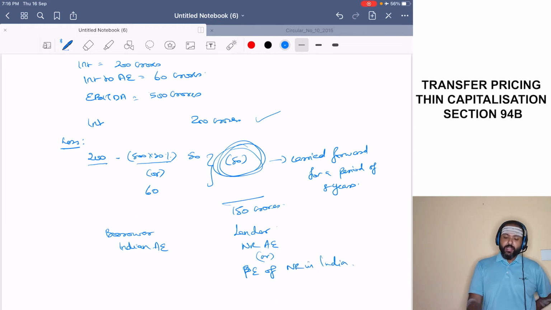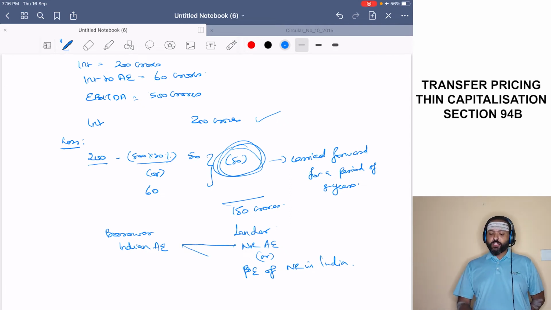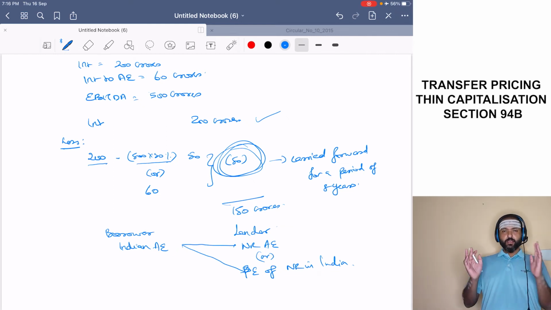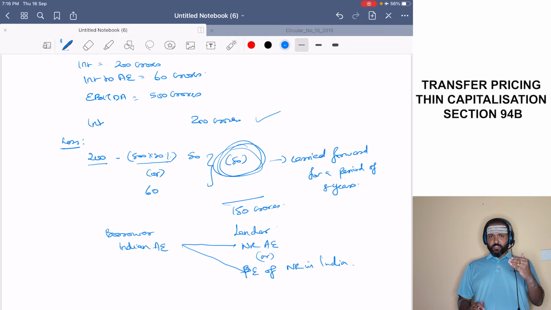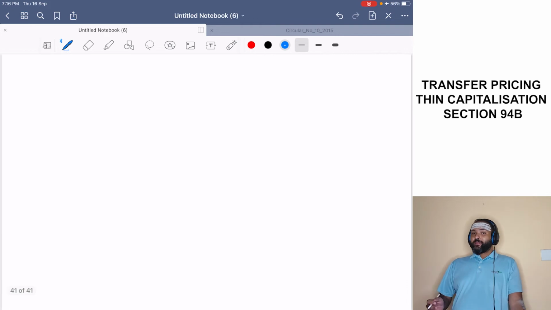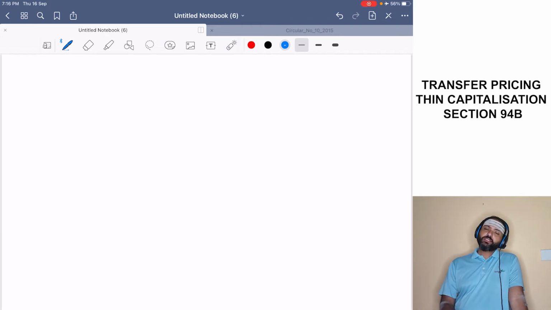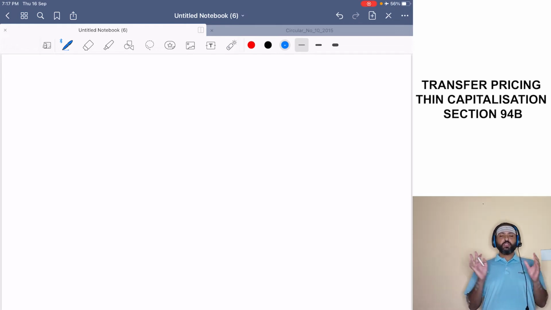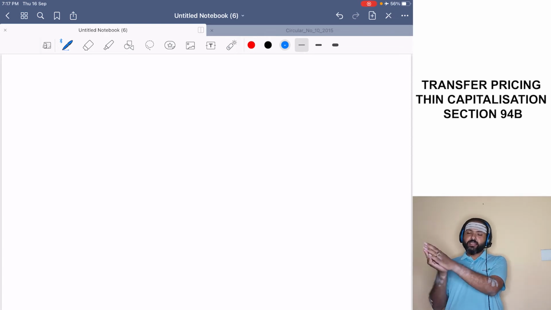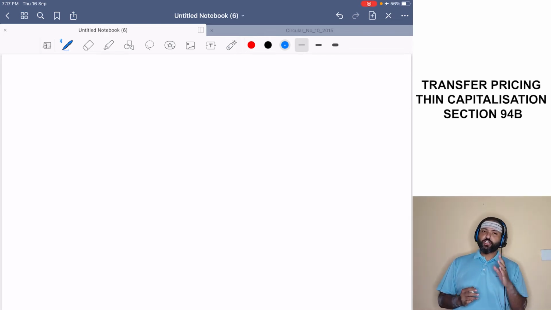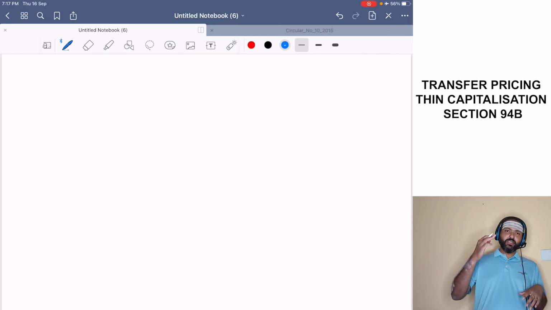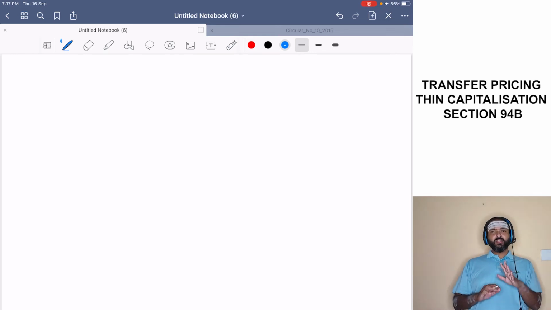So an Indian AE either borrows from a non-resident associated enterprise, or from the permanent establishment of a non-resident in India, he takes a borrowing. Then the restriction of interest of 30% will be applicable. Now there might be a doubt. Sir, suppose the non-resident is engaged in the business of banking, or there is an insurance business which has a PE set up in India giving these loans and advances, then these provisions of section 94B will not be applicable.